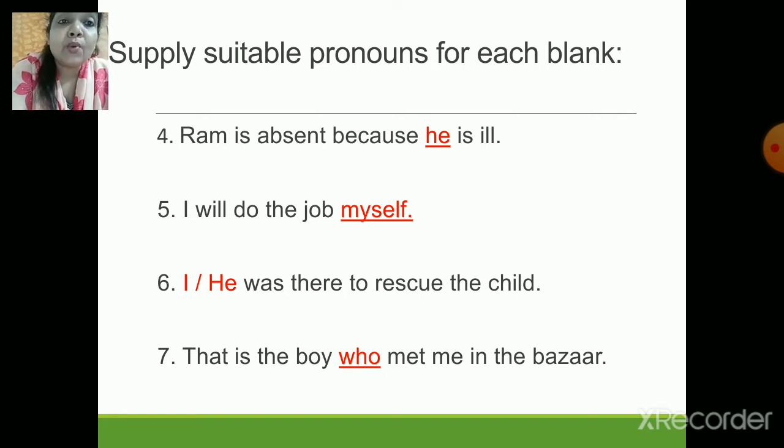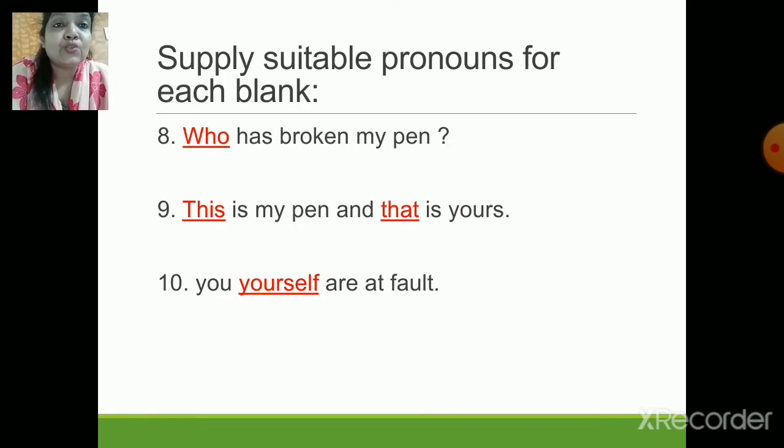Next one, that is the boy who met me in the bazaar. Now the next one, your eighth sentence is, dash has broken my pen. That means who has broken my pen? So that was an interrogative one. This is my pen and that is yours. Now the next one, you yourself are at fault. Yes, so we have done with the first activity. Now let us go to the next one.